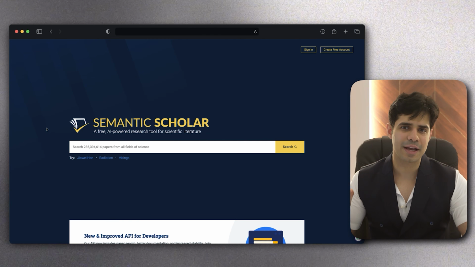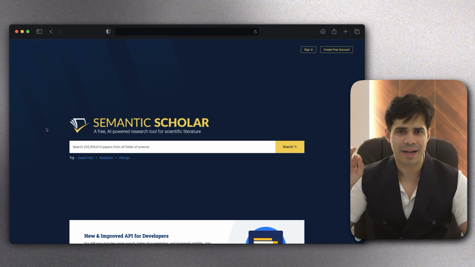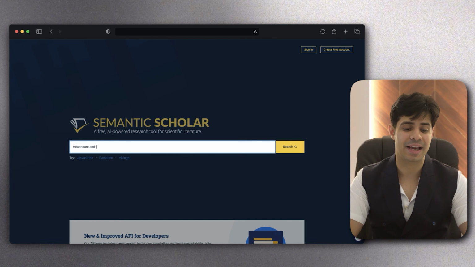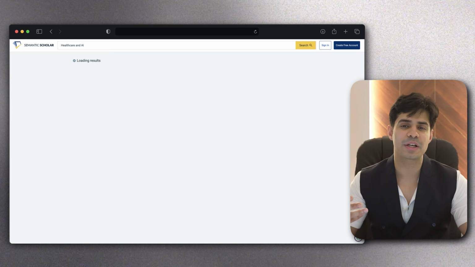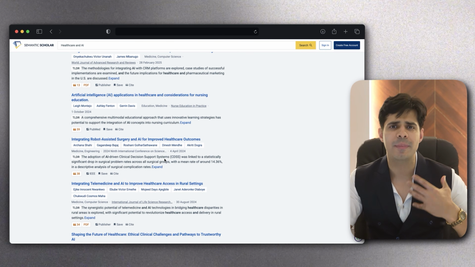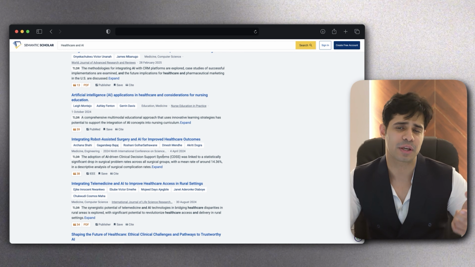Next, I always like to start with Semantic Scholar. You see, I'm a person who likes to do research in, let's say, AI and healthcare, but I don't know what to research on. So the first thing I like to do is go on to Semantic Scholar and enter my area of research. For instance, my area of research is healthcare and AI. And then I'm going to search for research topics within this domain. You'll see a couple of topics, and you can already start absorbing these to understand what kind of topic you want to research on.